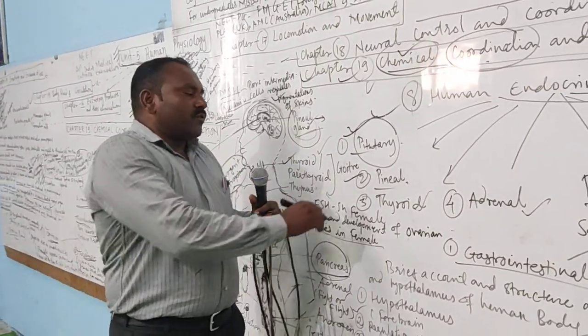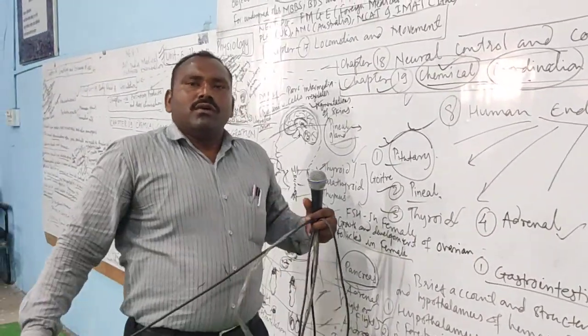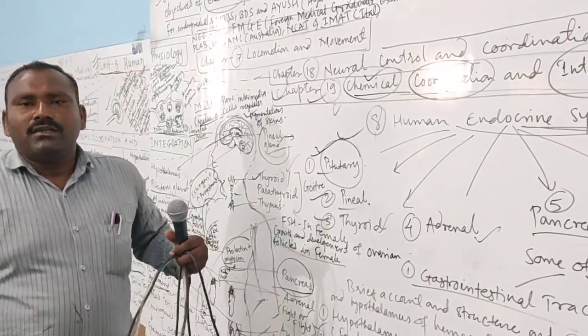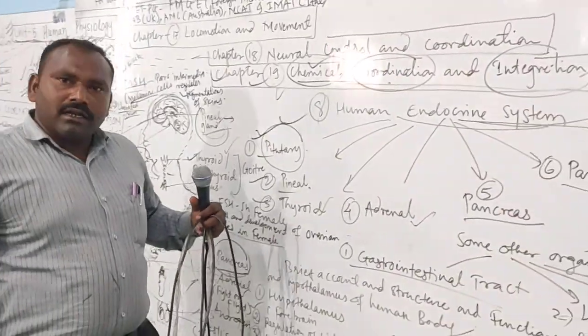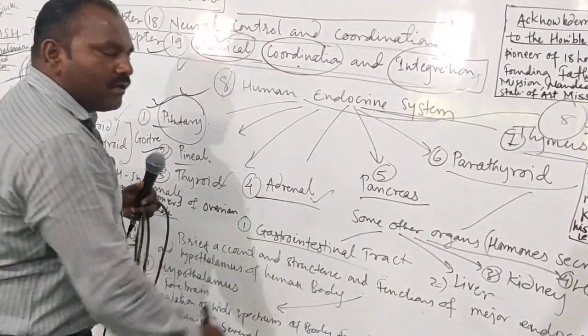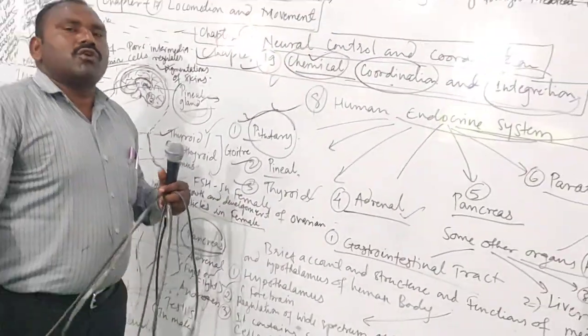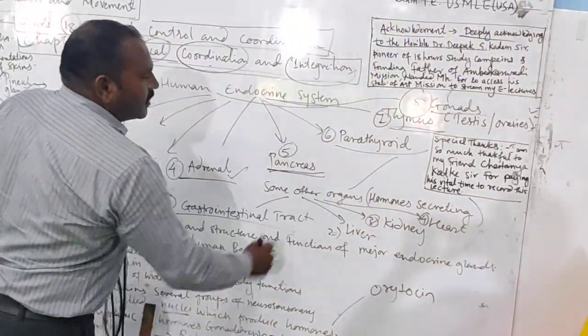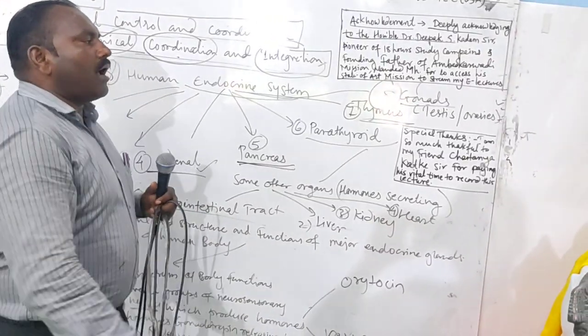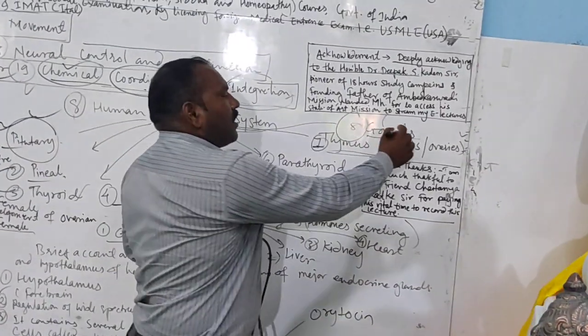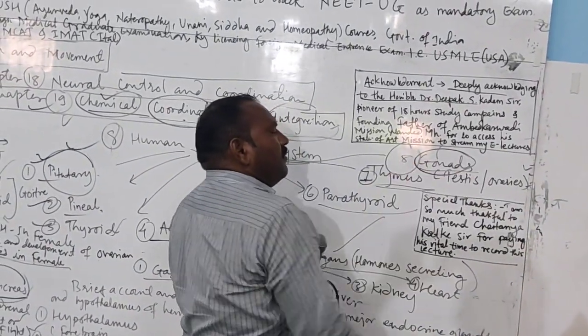The thyroid gland is found in the throat of human beings. The adrenal glands are on top of the human kidney. Then the pancreas is here, and then parathyroid, thymus, and gonads. Gonads is a collective terminology.